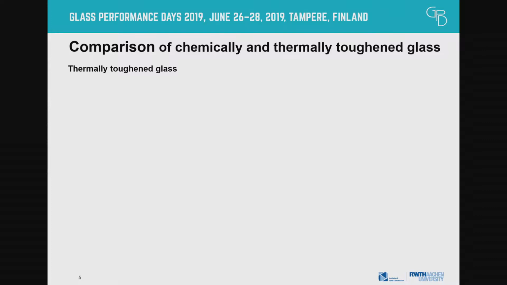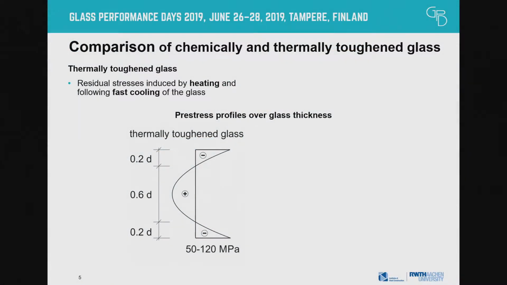Due to the different cooling time of the outer and inner layer, the residual stresses form. Here you can see such a curve. On the outside there's a compression zone which reaches, with thermally toughened glass, up to 20% of the glass thickness, and in the middle there are the tensile stresses.